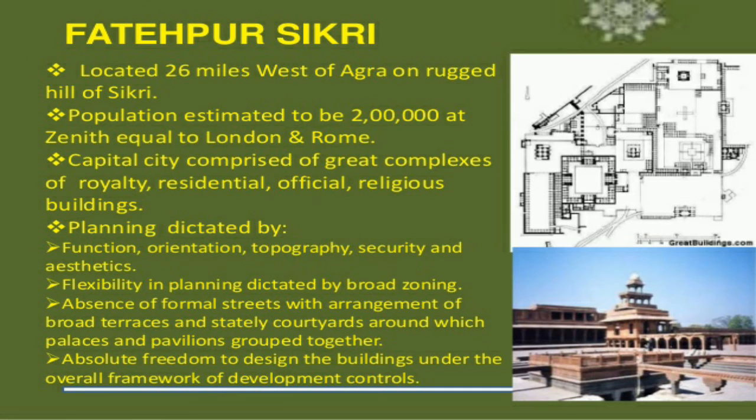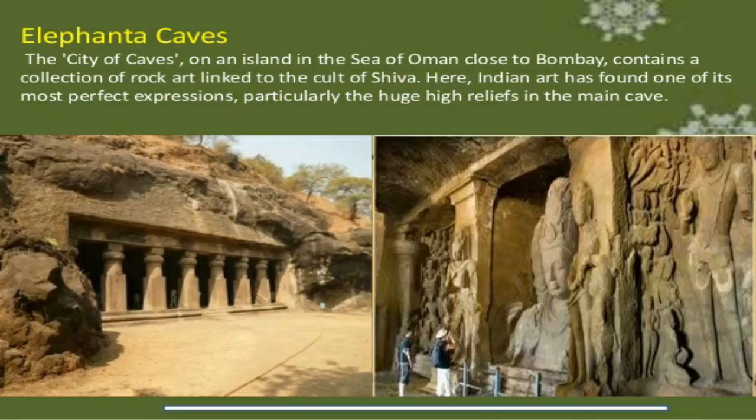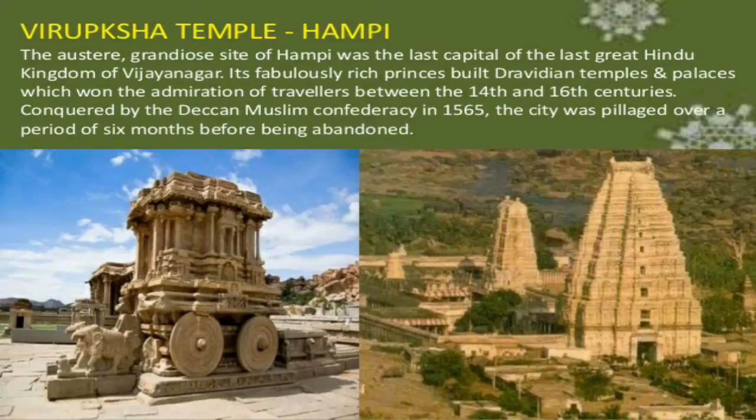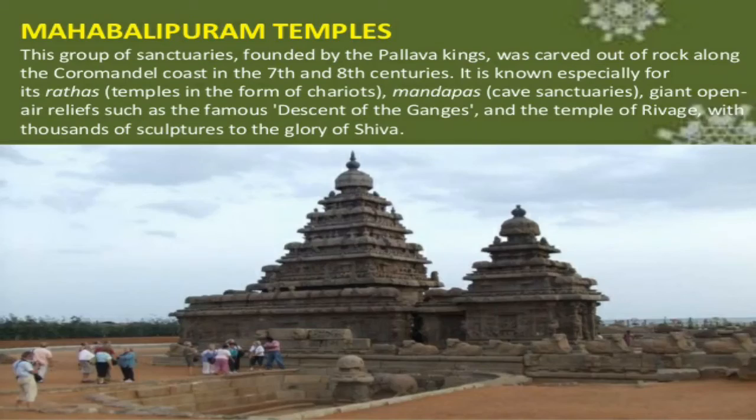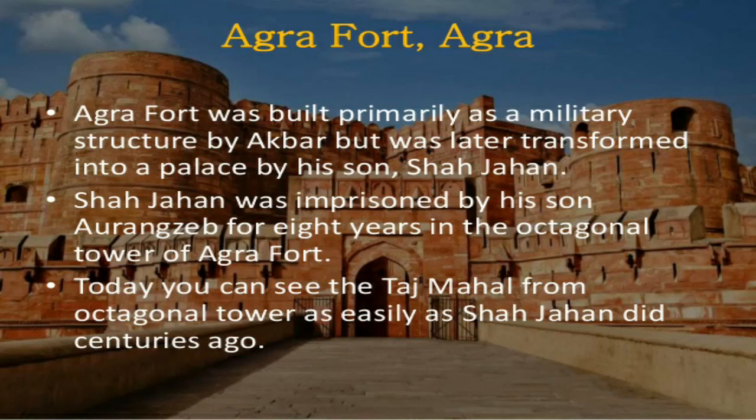So children, in today's lecture, we learn about different types of architecture of India, and these are all defined. Firstly, we can see Agra Fort. Agra Fort was built primarily as a military structure by Akbar, and later it became a palace under his grandson Shah Jahan.